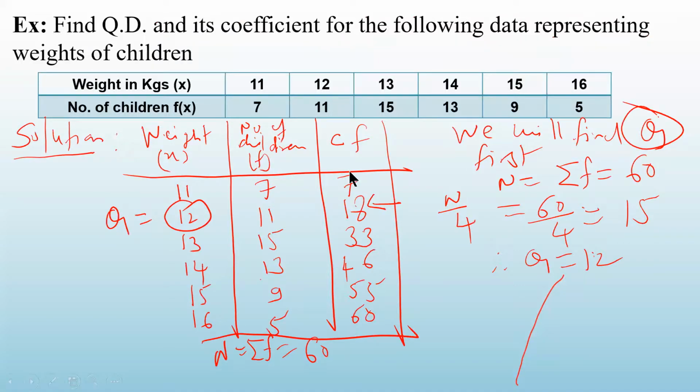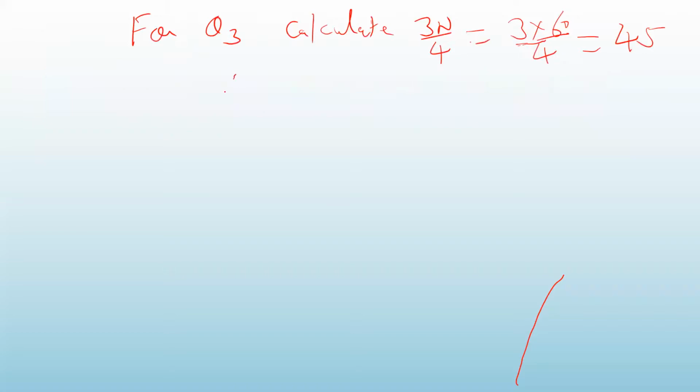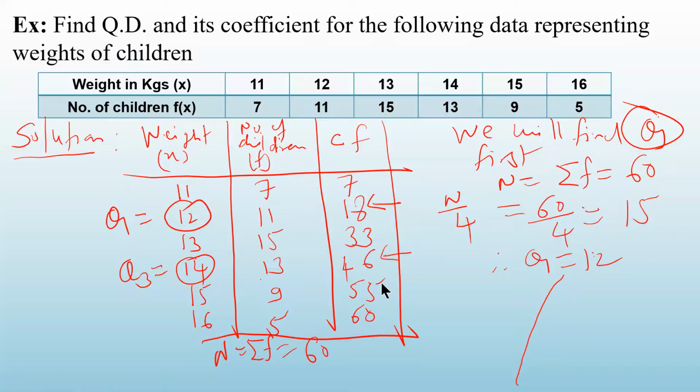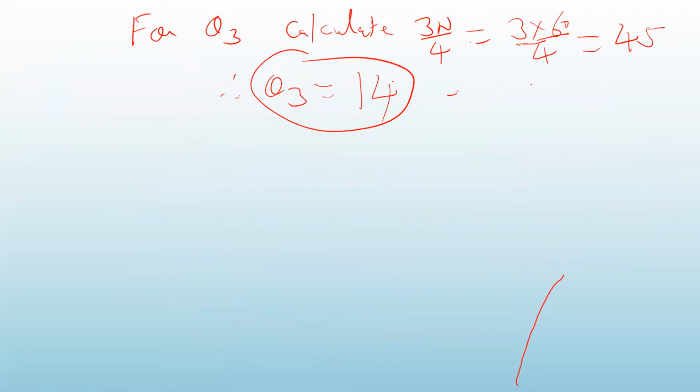Okay. Then look at the cumulative frequency column. Where should I put an arrow? Here. It is for which? So Q3 का value कितना हो गया? Q3 is 14 and Q1 is 12. Can you find out quartile deviation?